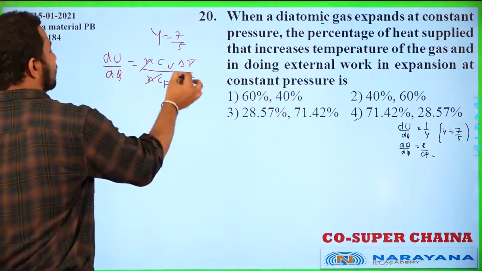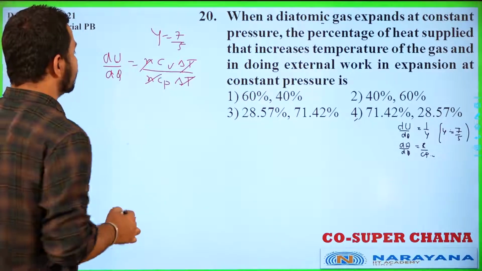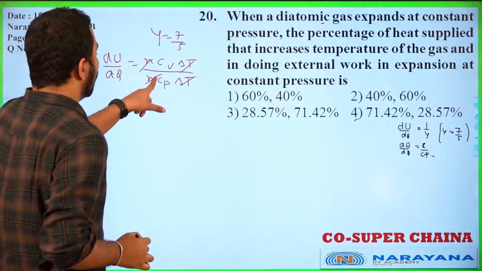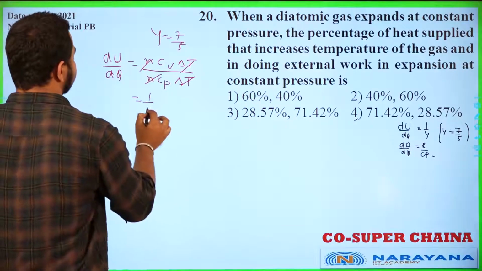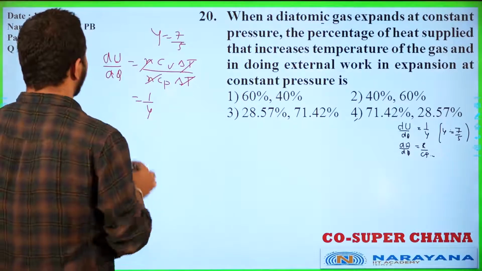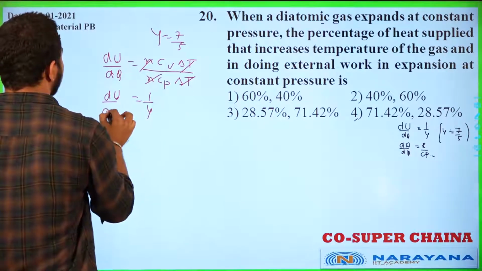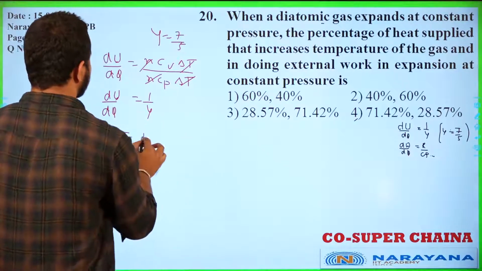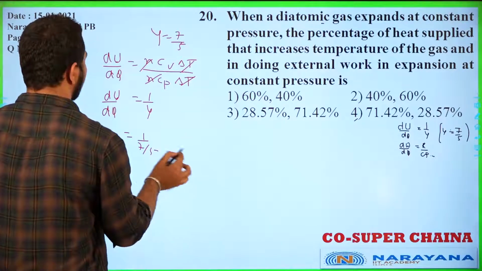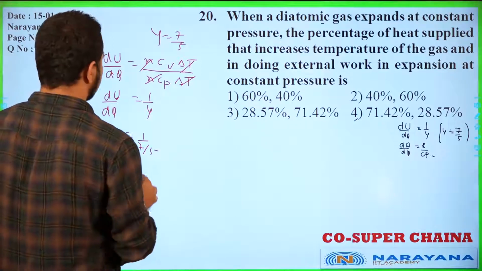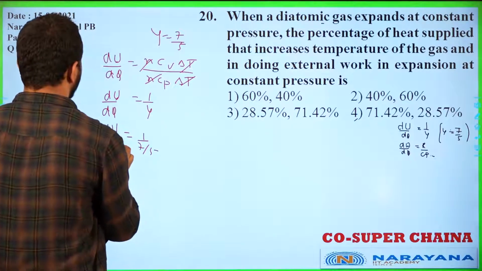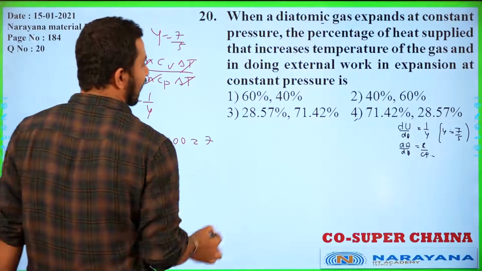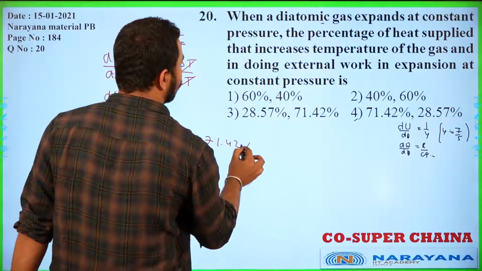So if we cancel this, we will get dU by dQ as Cv by Cp. This will be 1 by gamma. And if you substitute the gamma value here, you can calculate in percentage. If you substitute the gamma value 1 by 7 by 5, and if you do it in percentage value, dU by dQ, this is the fraction value. If you multiply it by 100, we will get the percentage as 71.42.